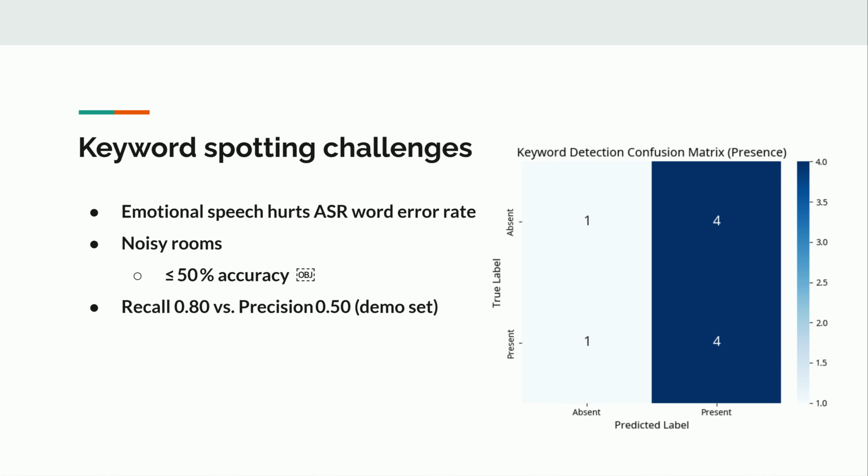However, precision was only around 50%, indicating many false positives caused by background noises and emotional vocal distortions. For instance, screams, cries, or panic breathing often disrupt typical phonetic structures, leading standard ASR systems like Google speech-to-text to misinterpret or even hallucinate keywords.